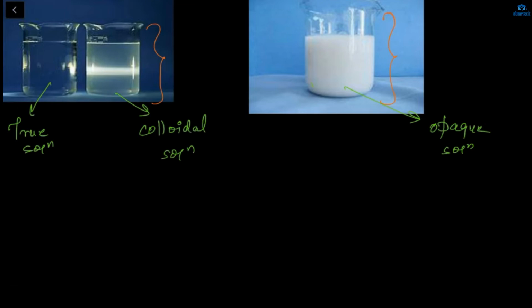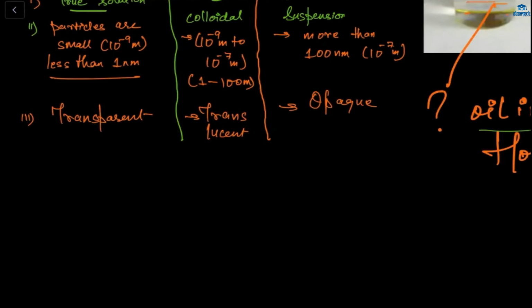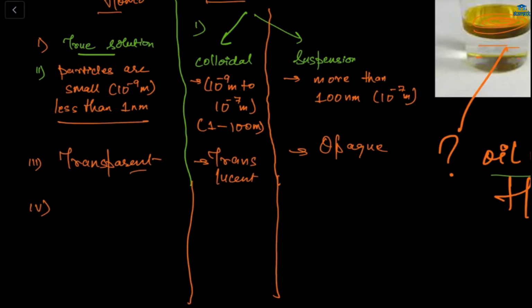Suspension means opaque, meaning it's not visible. Opaque example, we can say chalk plus water. Let me write it first, then you will relate easily. This is transparent. Carbon is also opaque. Now this is transparent, translucent, and opaque.